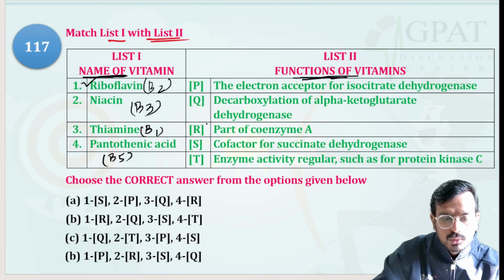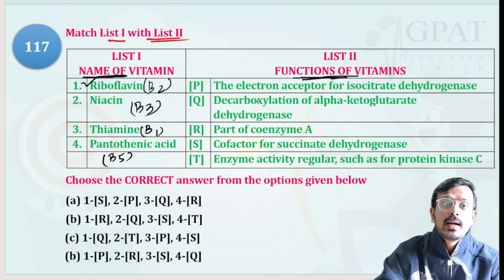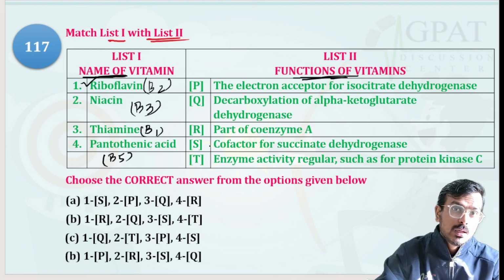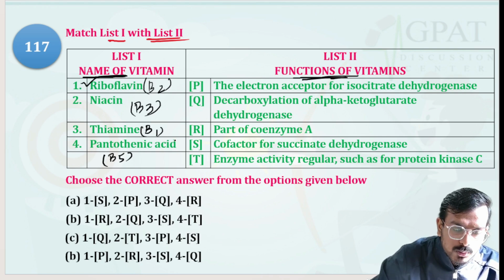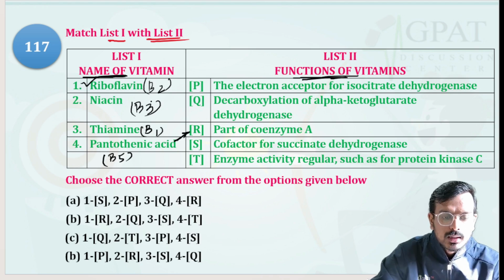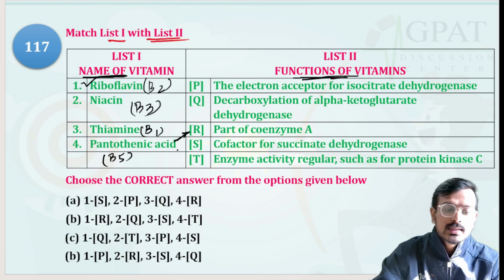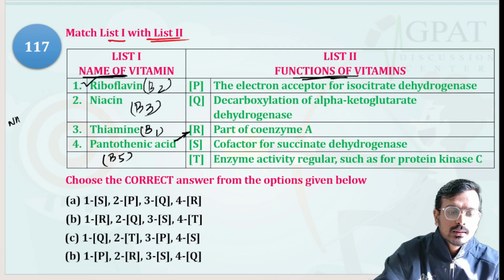Let's match. We have five options. You know vitamin B5 always acts as a coenzyme. Please remember, this is one of the important one-liners, and this question can be asked in NIPER also. So pantothenic acid acts as a coenzyme, so option four will by default be R. Next we have remaining thiamine, niacin and riboflavin. Please remember, niacin has the coenzymes NAD and NADP.